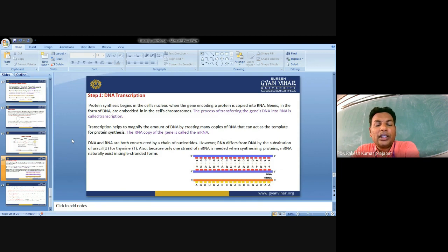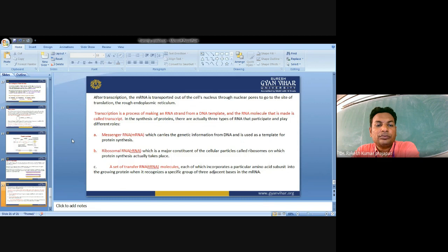DNA and RNA are both constructed from a chain of nucleotides. However, RNA differs from DNA by the substitution of uracil for thymine. Also, only one strand of mRNA is needed when synthesizing protein, so mRNA naturally exists in single-stranded form. After transcription, the mRNA is transported out of the cell nucleus through the nuclear pore to go inside the cell for translation at the rough endoplasmic reticulum.